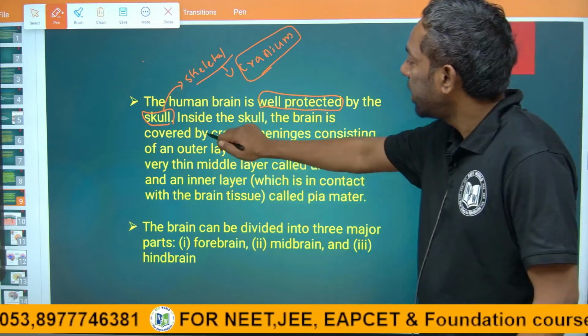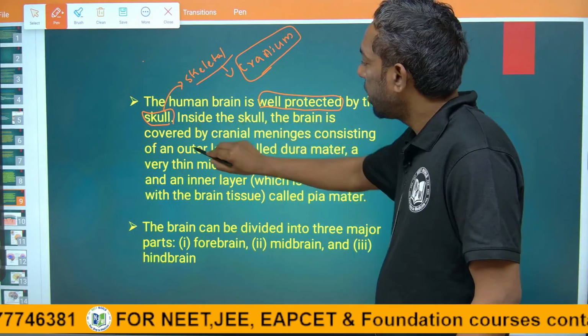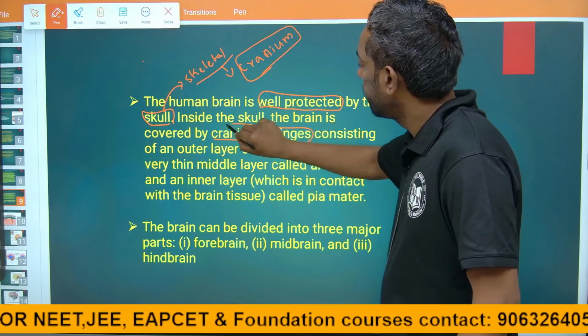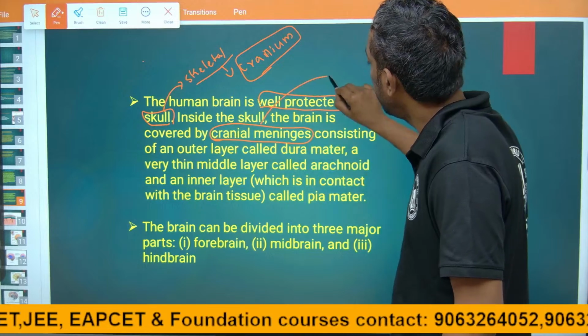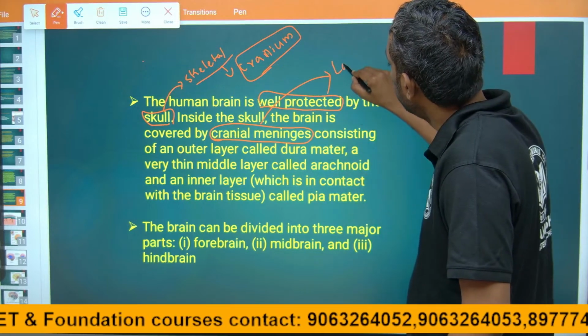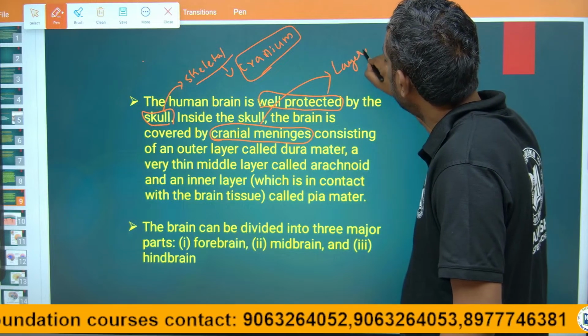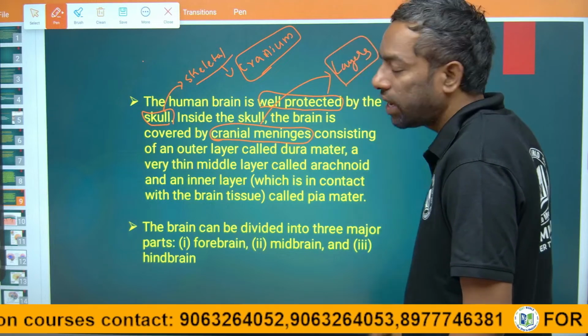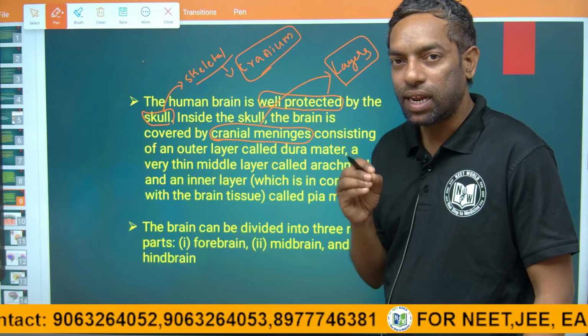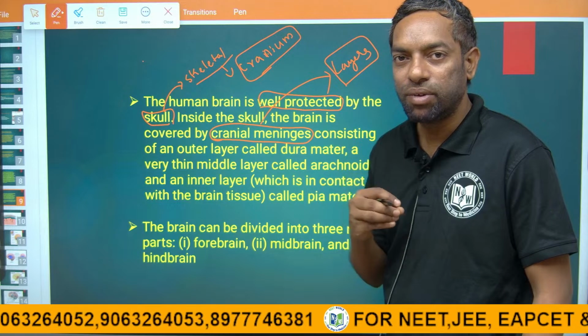Inside the skull, the brain is covered by the cranial meninges. Inside the cranium there are layers, guys, the meninges, which protect the brain inside the skull. The skull is the bony structure, the cranium.